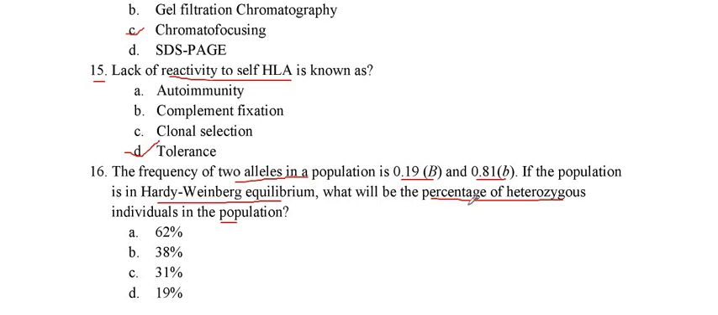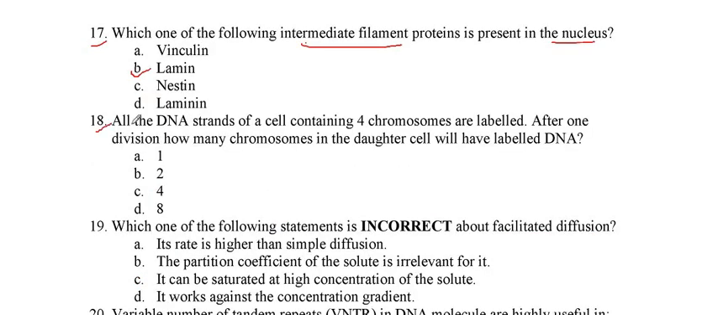So we have to find the percentage of heterozygous individuals. The heterozygous is 2ab, so by multiplying 2 by 0.19 and 0.81, the answer will become 0.31. So 0.31 in percentage form is written as 31%. So option C is the right one. The next question, question number 18.